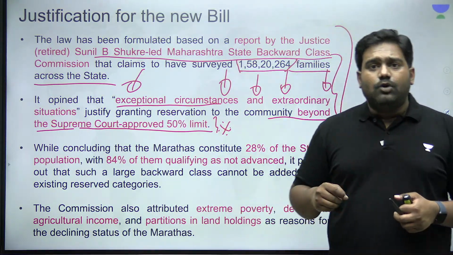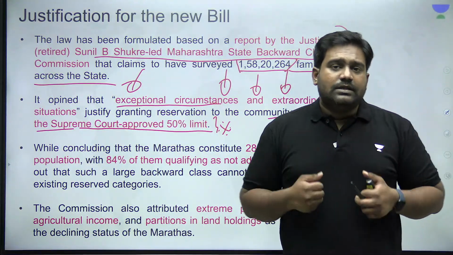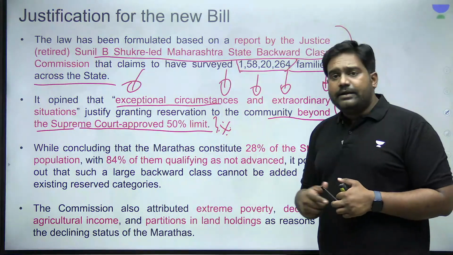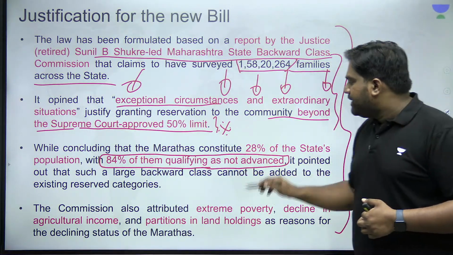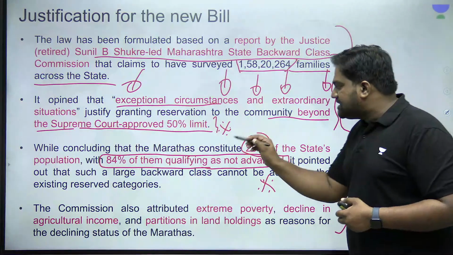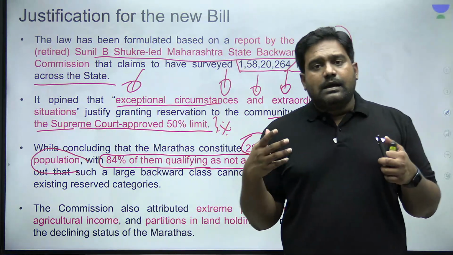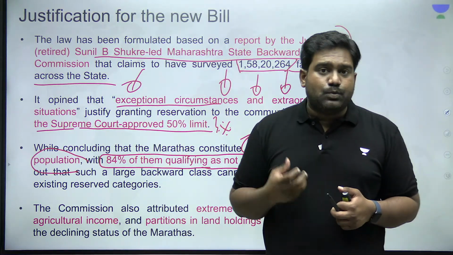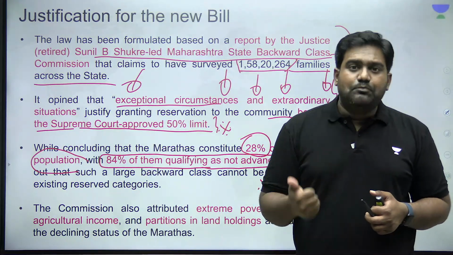So this commission over the last few years has brought out this data. It has consulted with the Maratha community and all the stakeholders, and it has established that 84% of the community are not advanced, meaning they are backward. They account for 28% of the state's population, but 84% of the Maratha community can't be seen as advanced classes. They can't be seen as dominant classes. Why? Because according to this commission, a large number of Marathas are extremely poor. Why?